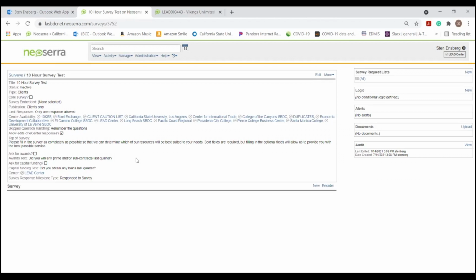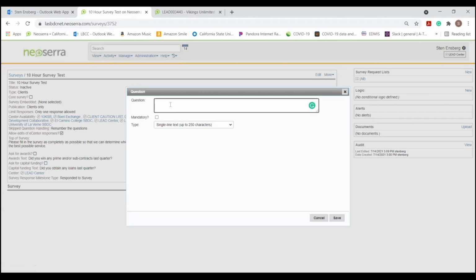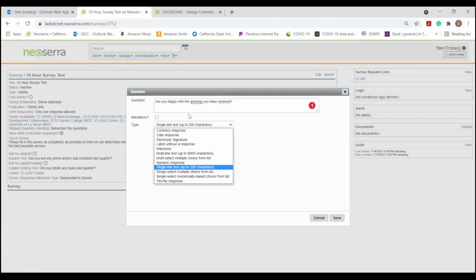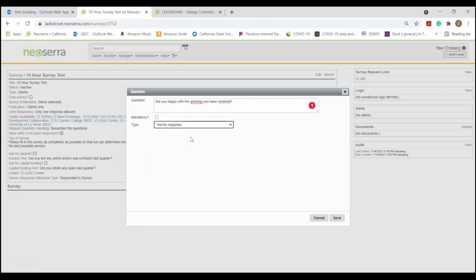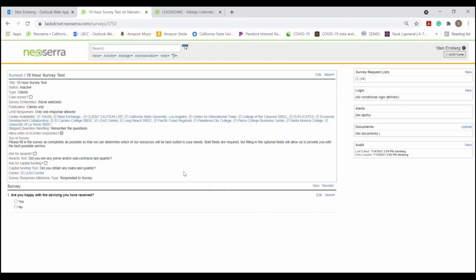So I've started my 10-hour survey. You can see it's inactive. It's for all of my centers. I want it available to all of them. And I'm going to start out, and here's where I start making questions, right? And so maybe my first question is, are you happy with the advising you have received? And let's say this is going to be a yes/no. And I want this one to be mandatory. This is the only reason I'm sending the survey.